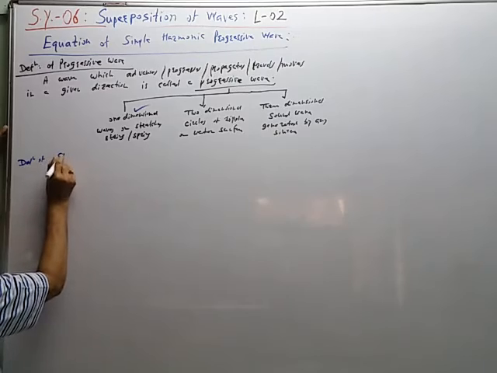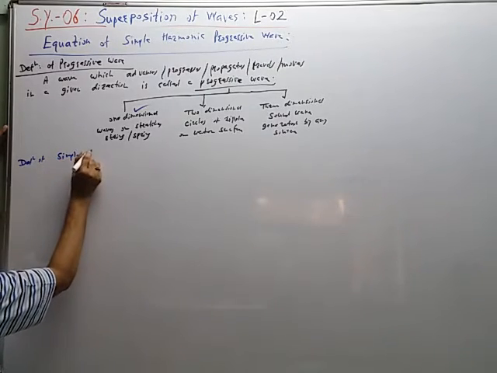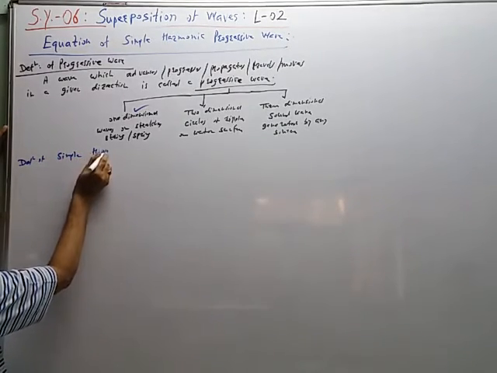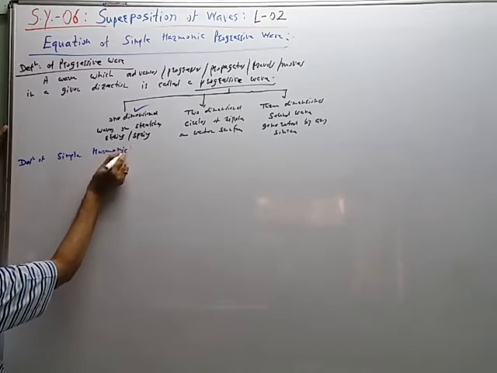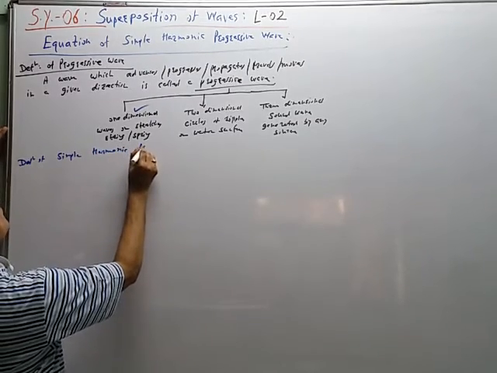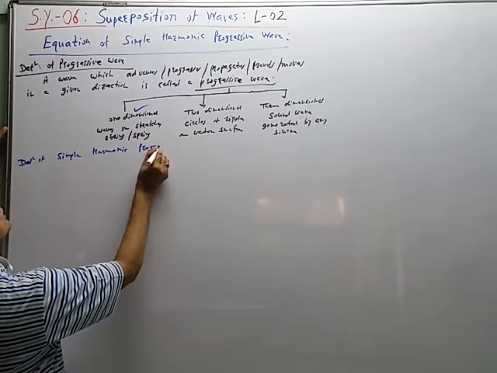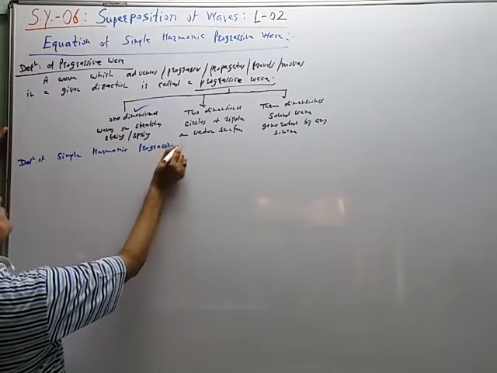Definition of simple harmonic progressive wave.